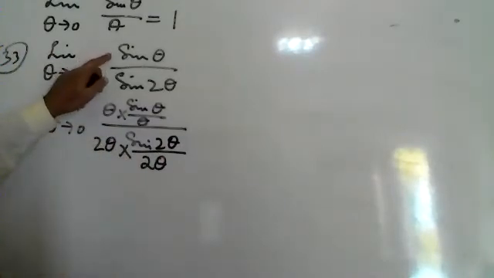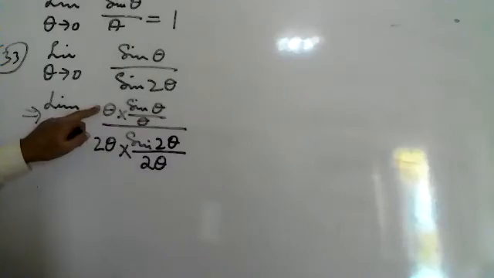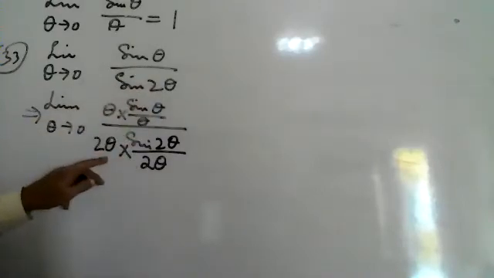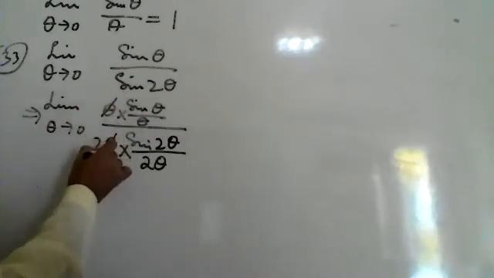This sine theta is divided by theta and multiplied by theta. This sine 2 theta is divided by 2 theta and multiplied by 2 theta. So this theta is cancelled by theta.